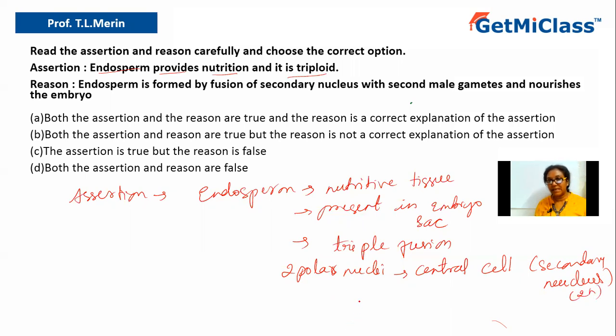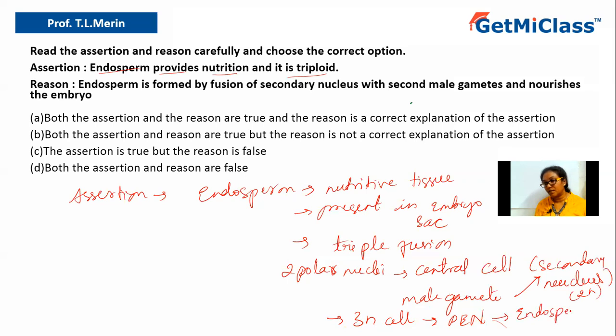Now, one of the male gametes will fuse with this secondary nucleus to give rise to a triploid cell. This triploid cell consists of the triploid nucleus, that is called the primary endosperm nucleus, and further this will give rise to endosperm, which is a nutritive tissue.